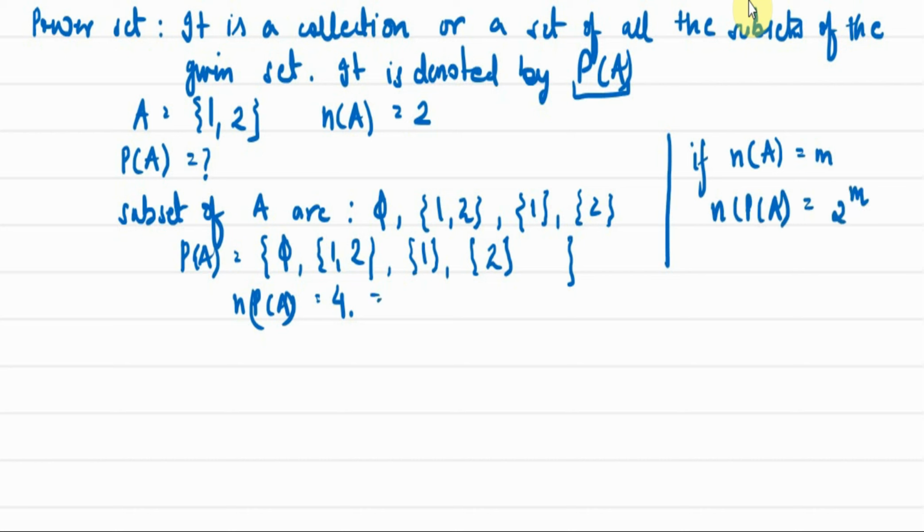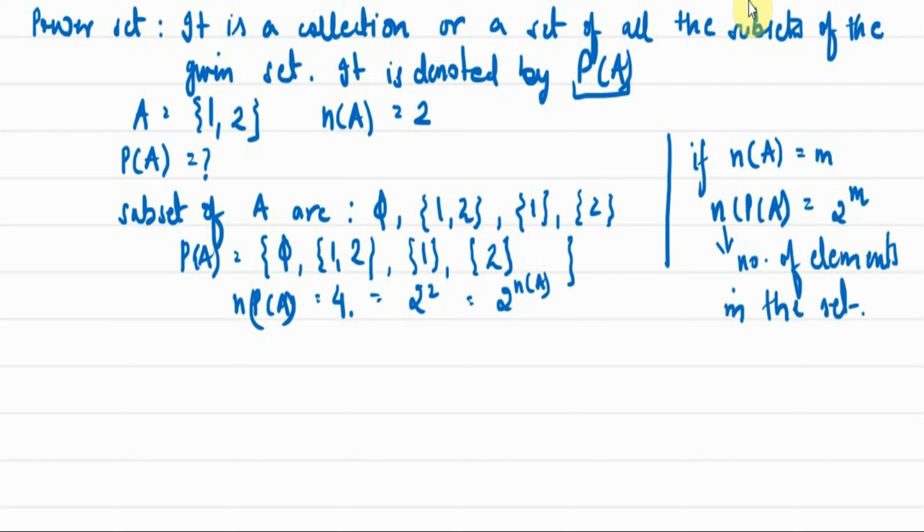We can write this 4 as 2 raised to the power 2, and this 2 is the cardinality of A. So again it can be further written as 2 raised to the power cardinality of A, which is m I've taken here. So this you need to remember, that if the cardinality of A is m, the cardinality of power set will be 2 raised to the power m, and this cardinality means, we have already discussed, the number of elements in the set.